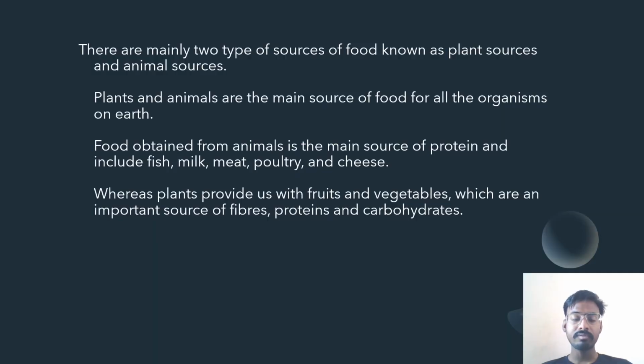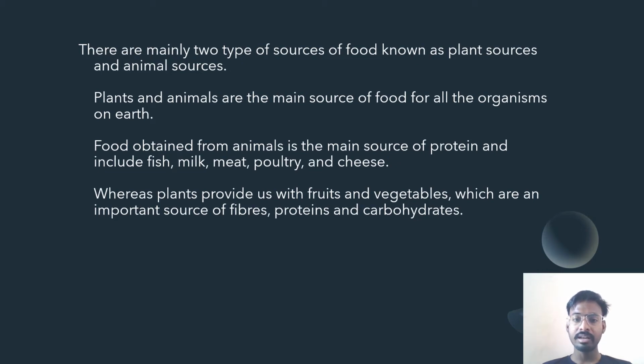After this discussion, we know that we mainly have two types of food sources. If the product is coming from a plant, it is a plant source, and the other is the animal source. Plants and animals are the main source of food for all the organisms on the earth.